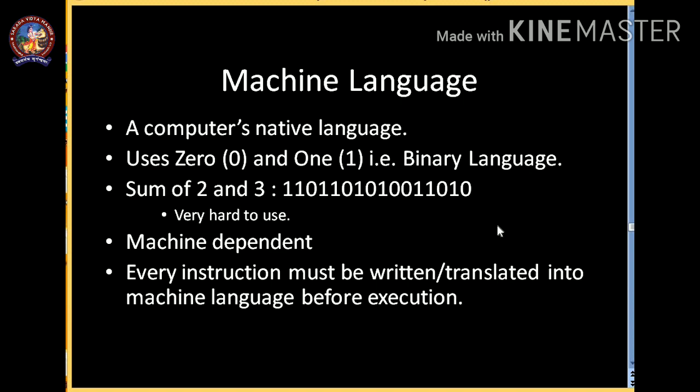So it is a big obstacle, we can say. Every instruction must be written or translated into machine language before execution, as the CPU cannot understand any language other than machine language.